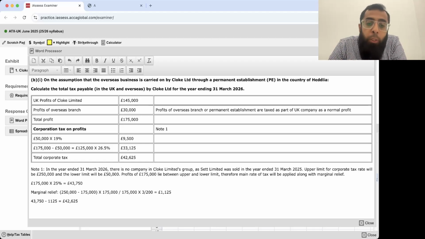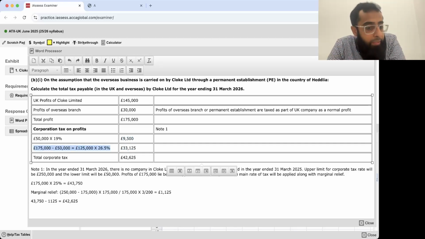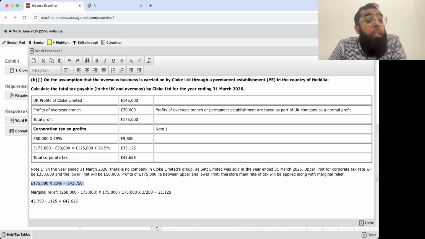If you want, you can use these bands also. Normally students are more comfortable with it. Otherwise, you can use this marginal relief approach also. Whatever you are comfortable with, there is no issue in it. So I'm just showing for you guys, you are not required to do both of them. Alternative method. In exam, show any one. 175,000.